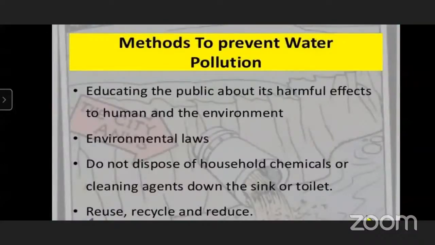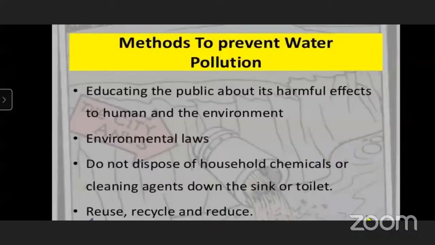So what can we do to avoid water pollution? Which things can we do to avoid water pollution? Can you tell me? Yes, sir. What can we do to avoid water pollution, or which are the methods to prevent water pollution? Educate the public that it is harmful and affects humans and the environment.